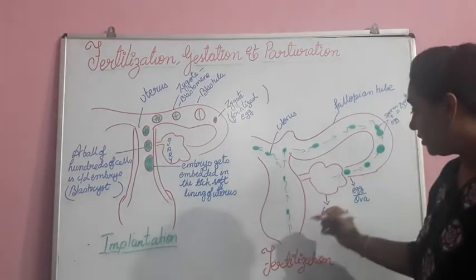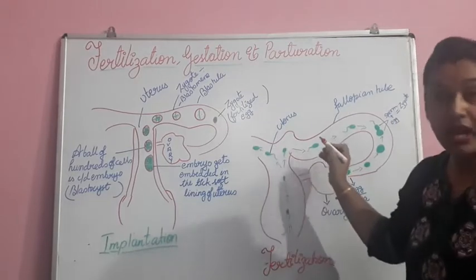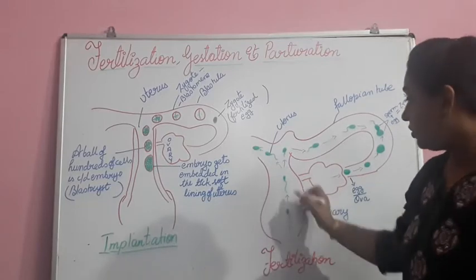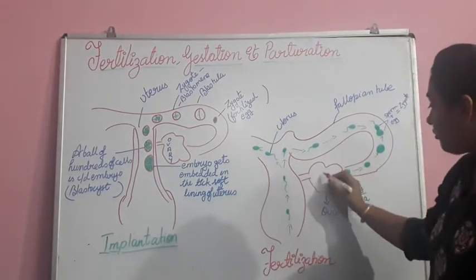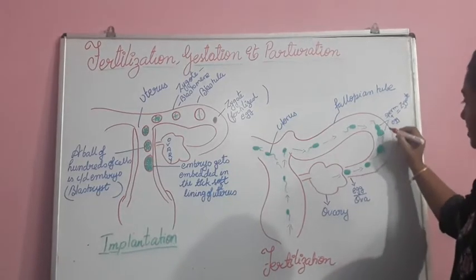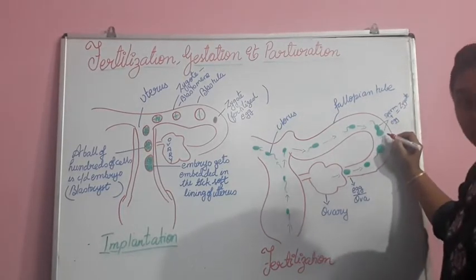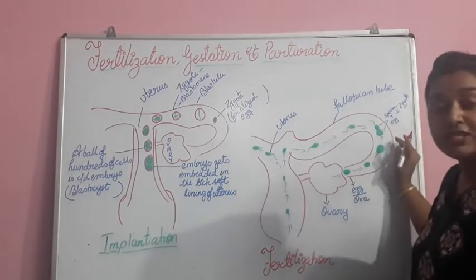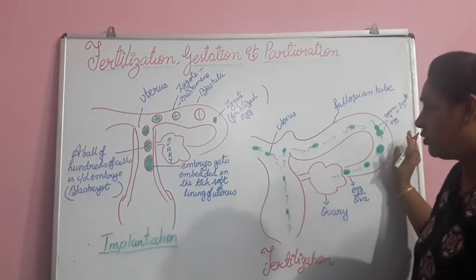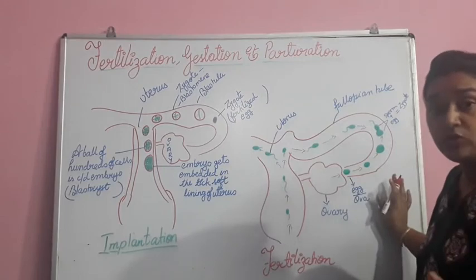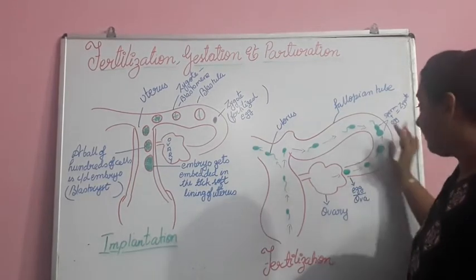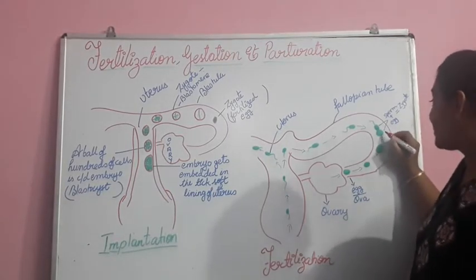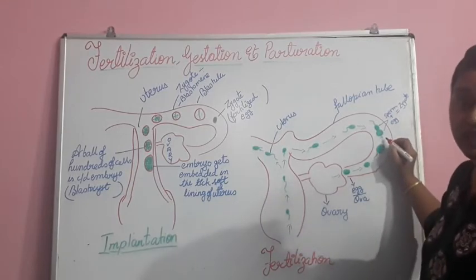Here the sperm cells are traveling in both directions because they don't know which ovary has produced an egg at this particular time. So they are traveling all over. From this ovary, an egg has been released and it is here in the ampulla isthmus region. Out of all these sperm cells, some are not of good quality, some do not have a good flagellum, and they won't be able to travel. The best ones will travel till here, but the first one which comes in contact with the egg cell will be the only one able to fertilize it.